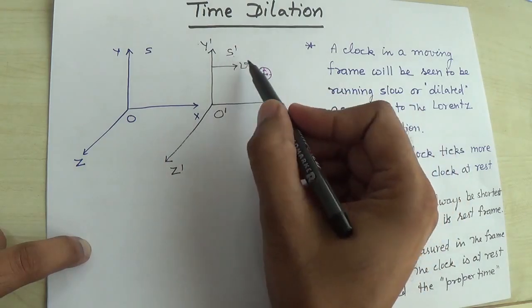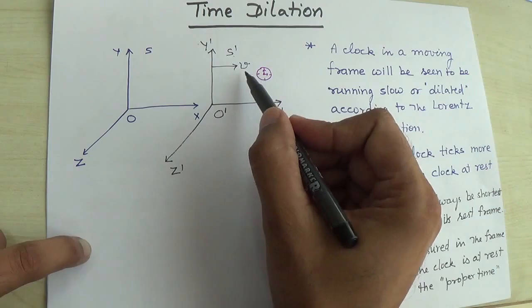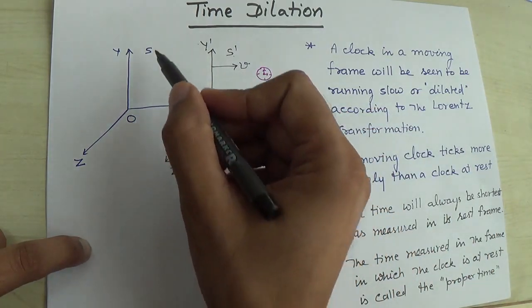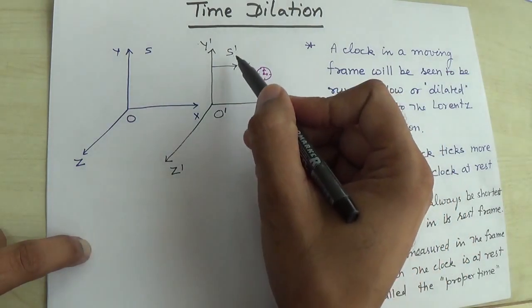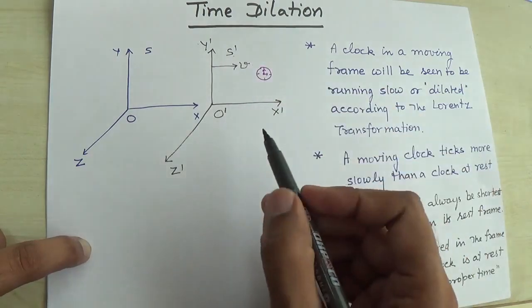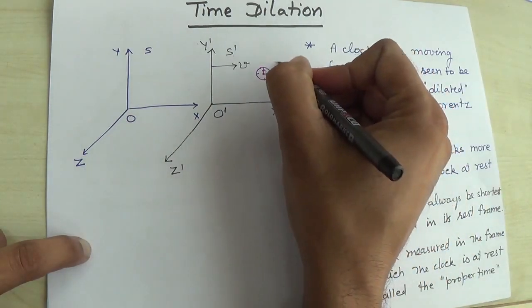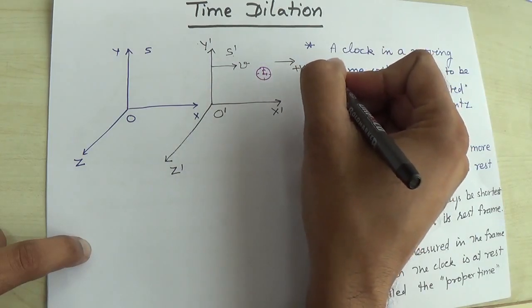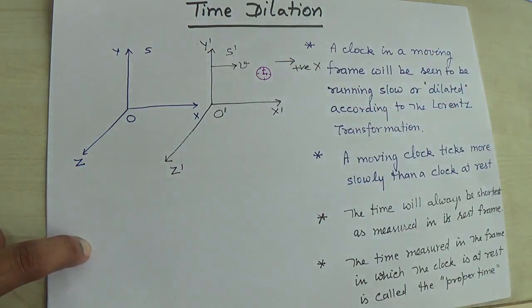The S prime frame is a moving frame, moving with the relative speed v, and O is the observer in S. O prime is the second observer, in the S prime frame. The S prime frame is moving along the positive x direction.